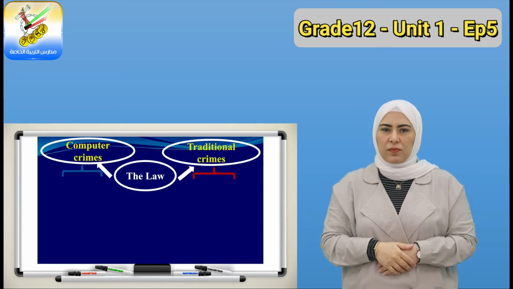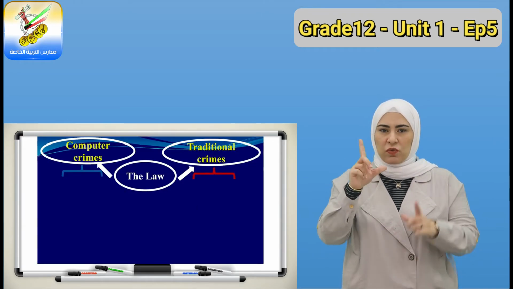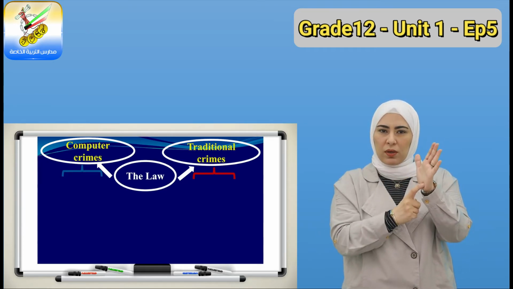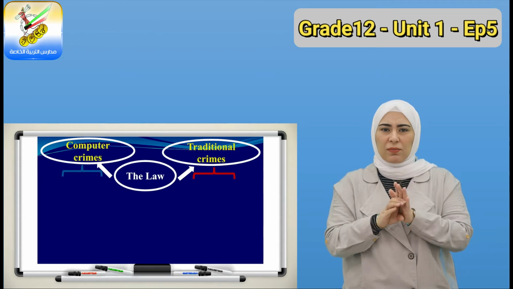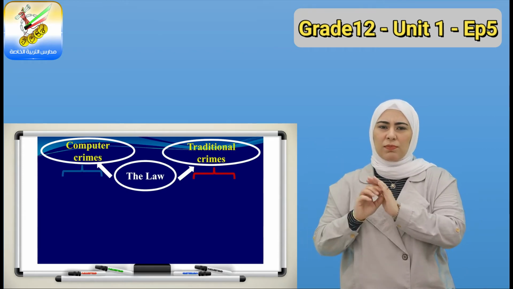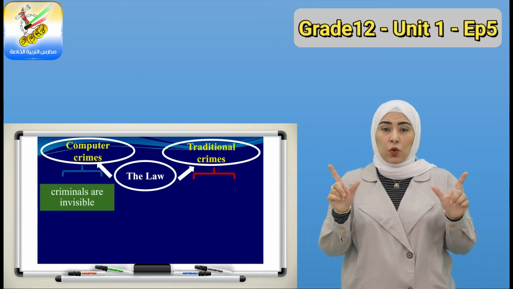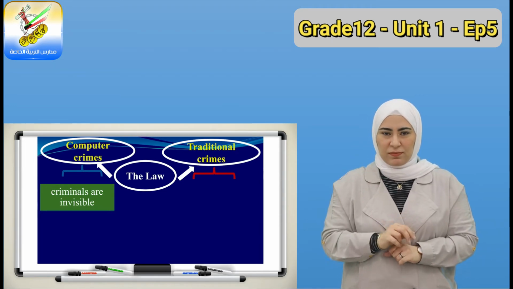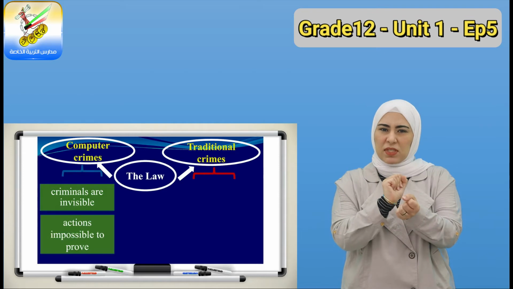Let's take a look at this slide now. Now, we have the law, we have computer crimes with techno criminals, and we have traditional crimes. Let's take a look at the difference. With computer crimes, criminals are invisible. You can't see who's stealing from you. And the actions are impossible to prove.